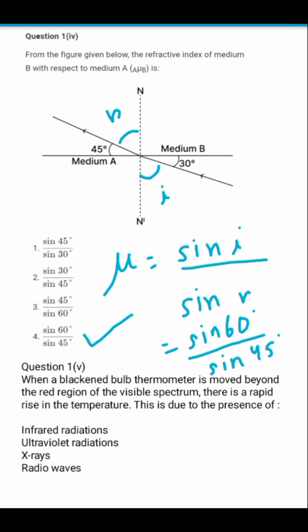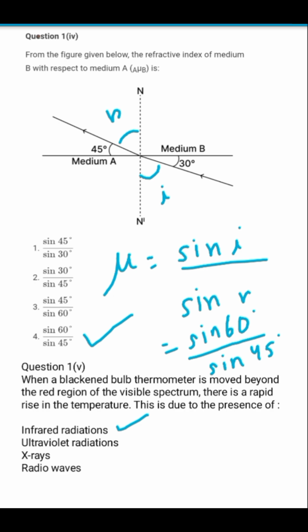There was a table given in your book in the chapter on spectrum where it has been mentioned how to detect the presence of various kinds of electromagnetic waves. Over there we have studied that infrared radiations will cause a heating effect, and if we bring a thermometer near it, the rise in mercury will be observed very clearly by placing the thermometer in the infrared region. So through the statement given to us, we can easily understand that it is infrared radiation.